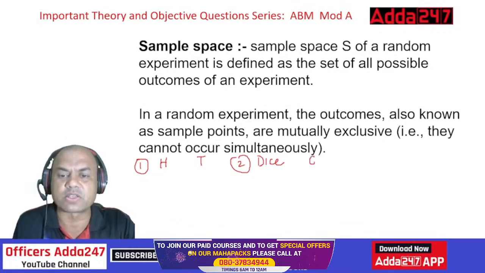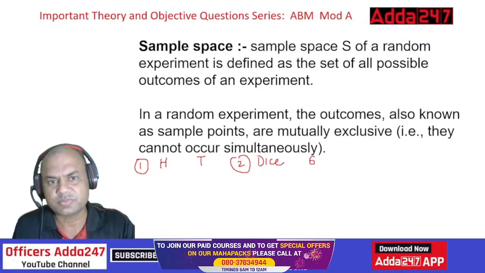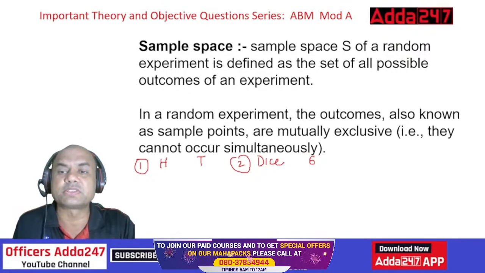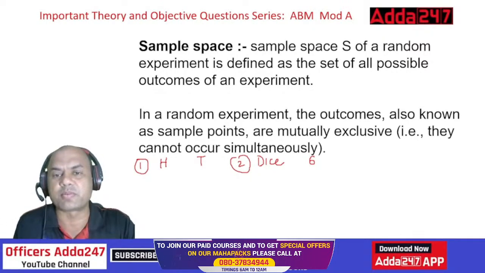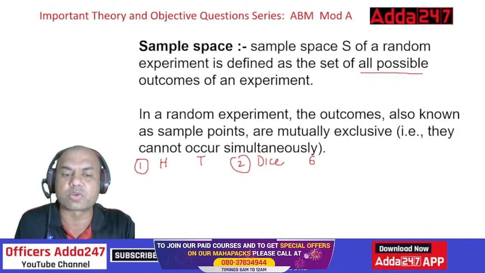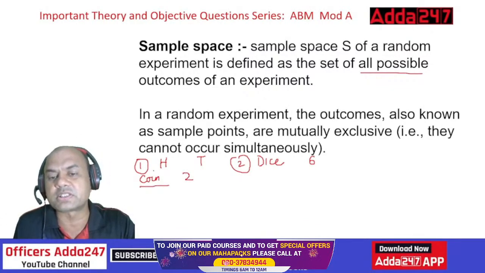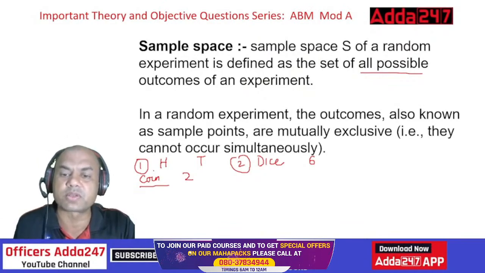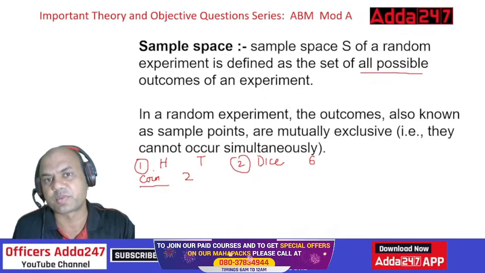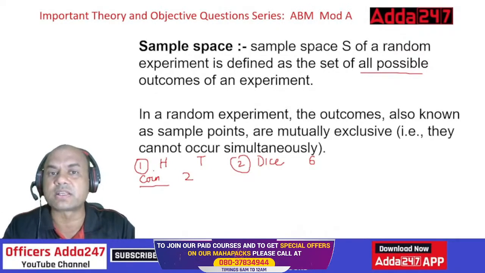So basically 6 outcomes are possible, right? So what is sample space then? Sample space of a random experiment is defined as a set of all possible outcomes, all. So here in this coin, I am having only 2 outcomes. So all possible outcomes is 2. Dice, here I am having six outcomes. So all possible outcomes is 6. So this is known as a sample space, okay, where all the possibilities are there.